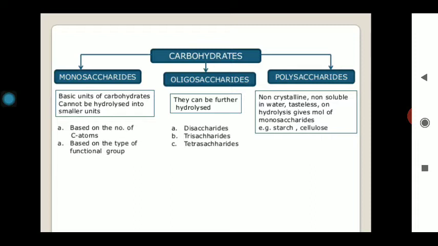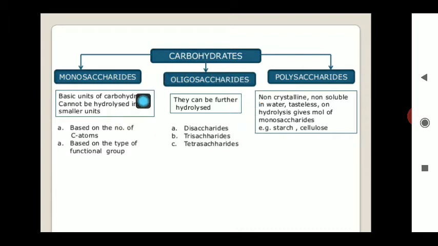On the basis of hydrolysis, all these carbohydrates can be classified, starting with monosaccharides. What are monosaccharides? The class of carbohydrates which cannot be hydrolyzed further into their basic constituents is known as monosaccharides.